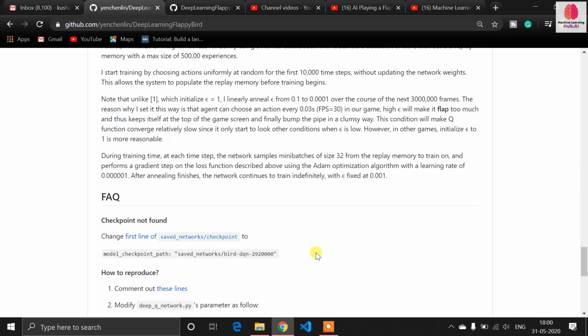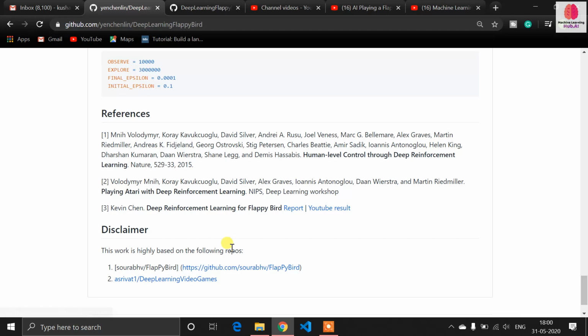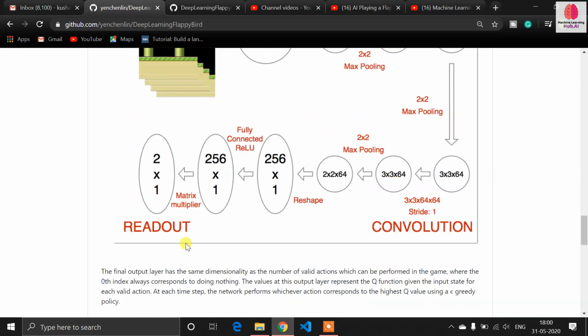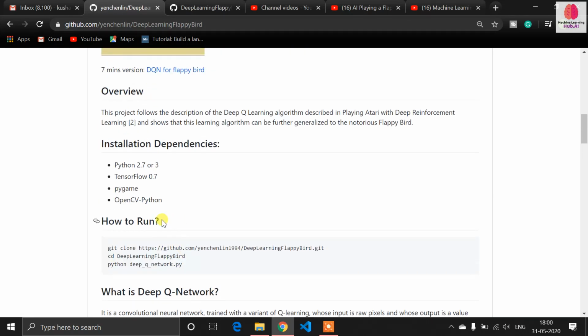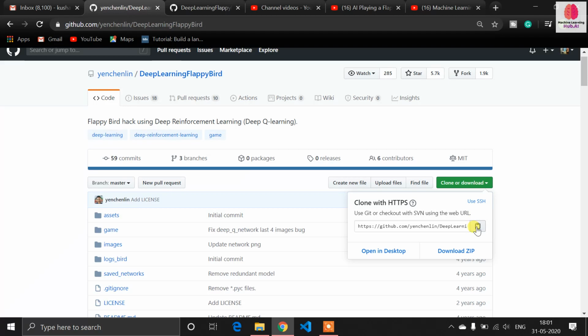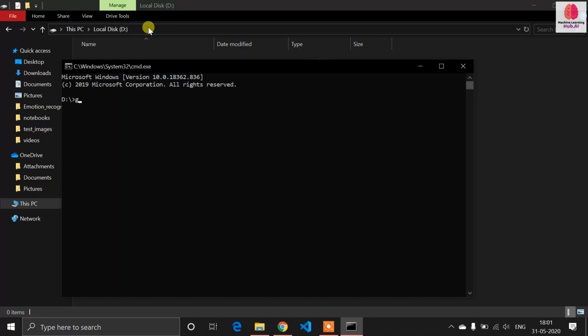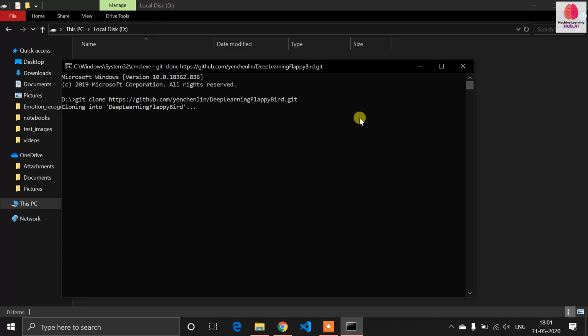So now if you want to read all the things in detail, then just read this report and research paper related to all the things I've described here. So go to the official repository. Now we have to clone this repository. So I'm cloning. Just copy this link, go to the directory where you want to clone, open the CMD, type git clone and paste that link. So it will clone that repository into our directory.